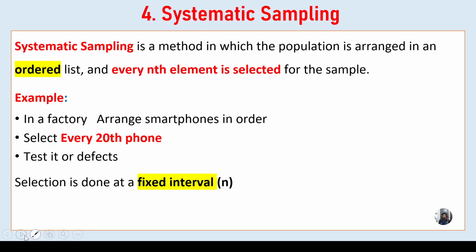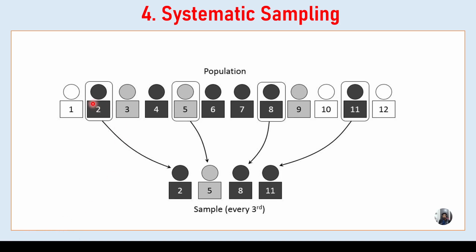Okay, so let us move on to the next one. You observe here, let us say one example. The population contains 12 items completely. I want to select randomly. You observe this second one, this fifth one. I start from the second one.